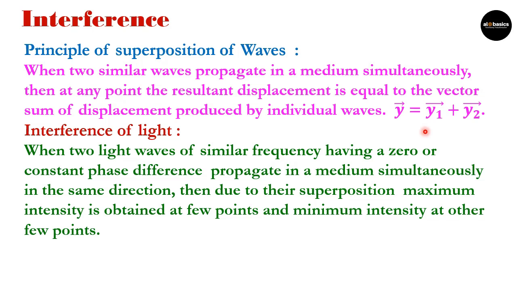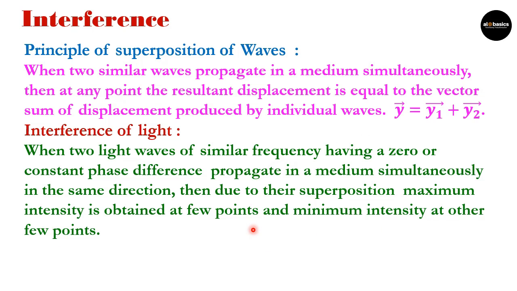Here this displacement is nothing but the intensity of that individual wave. As we know that intensity is proportional to the square of amplitude, we can talk in terms of intensity also, and the maximum intensity and minimum intensity is observed in that case.